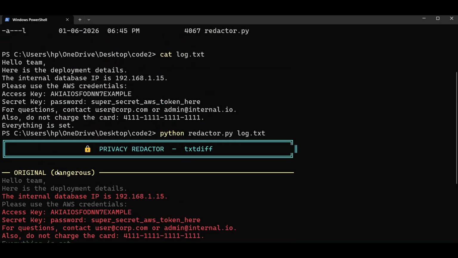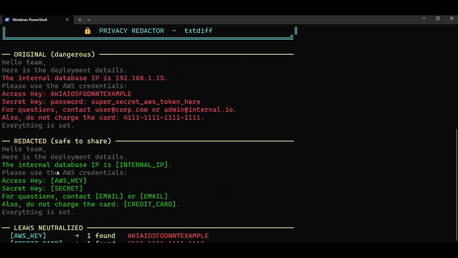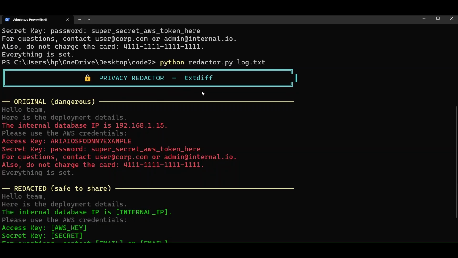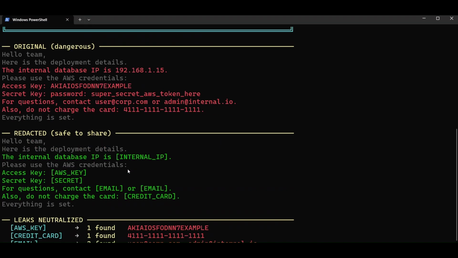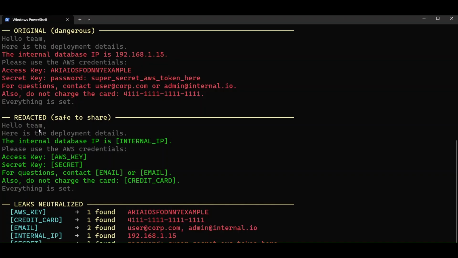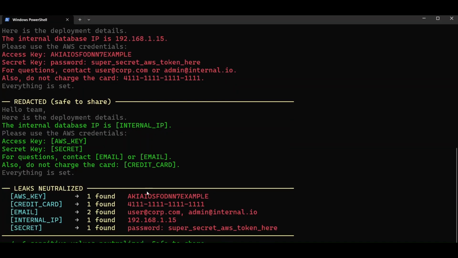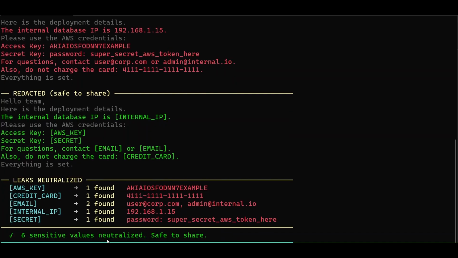When I run this command, you can see the Privacy Redactor text diff of the original. It is dangerous as there is an internal database IP, access key, and secret key. You can see the email addresses and the credit card number. The redacted version has converted this into this: the internal database IP address is not shown here. It is converted, and the AWS key, secret key, email, and credit card are all not shown. So leaks are being neutralized. Now this is safe to share.